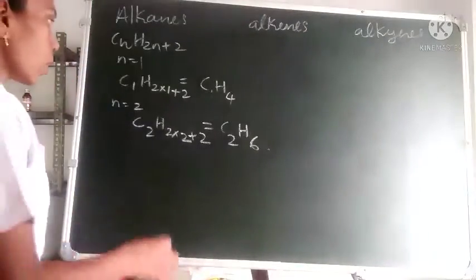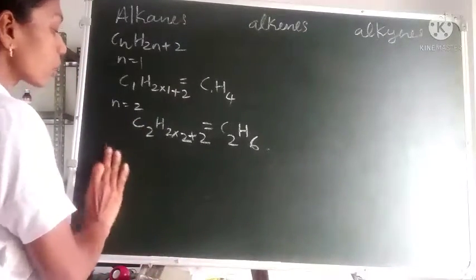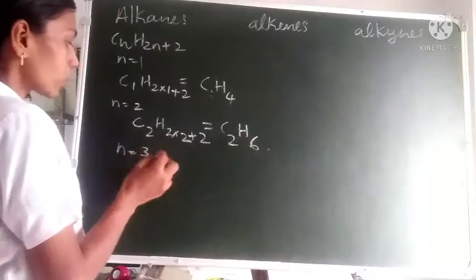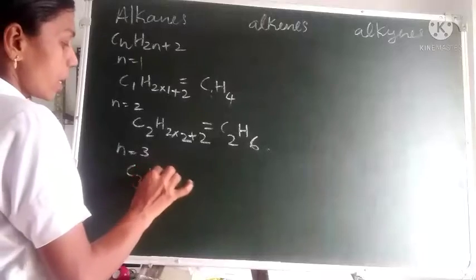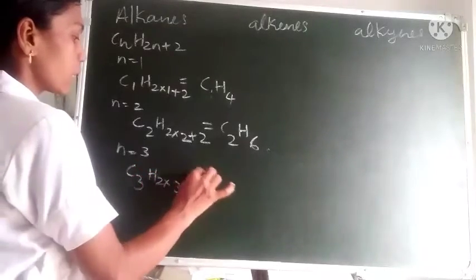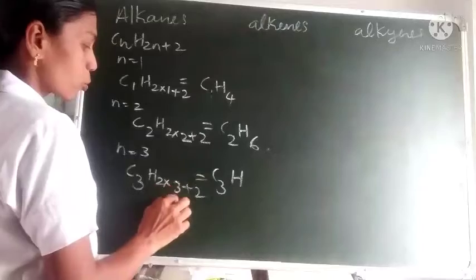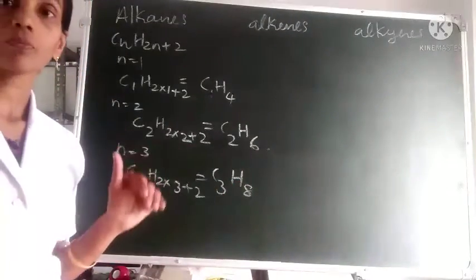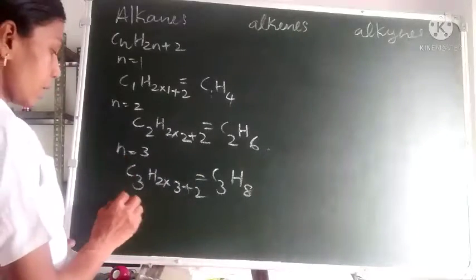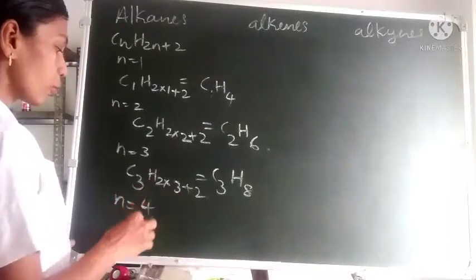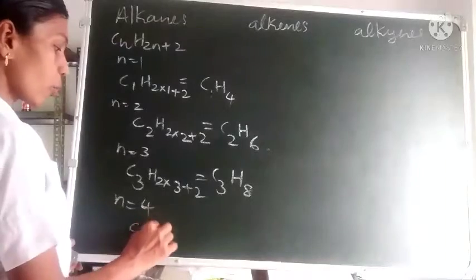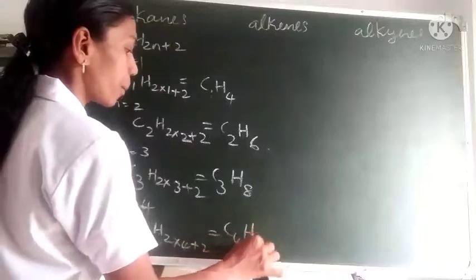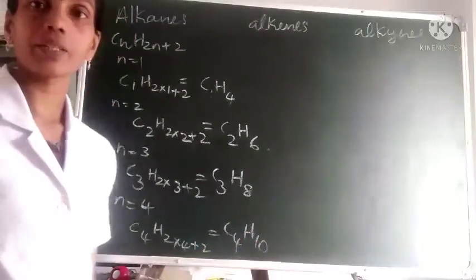Now, to get the third member, we can put n equal to 3. So if n is equal to 3, we will get C3H(2 into 3 plus 2), that is C3H(6 plus 2), which is C3H8. That is the third member. Now to get the fourth member, we can put n equal to 4. So we will get C4H(2 into 4 plus 2), that is equal to C4H10. This is the fourth member of the alkane series.